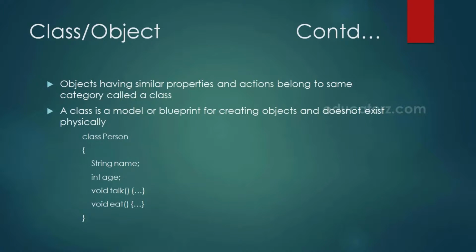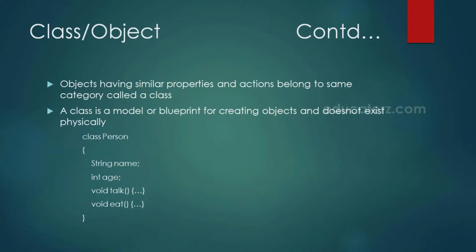For example, if we say dog, it forms a picture in our mind with 4 legs, 2 ears, some length and height. This picture in our mind is nothing but a class. If we tally this picture with the physical things around us, we can find Tom living in our house, which is satisfying all these qualities. So Tom, which physically exists, is an object and not a class. For example, flower is also a class, but if we take rose, lily, jasmine, they are all objects of the flower class. So the flower class does not exist physically, but its objects like rose, lily, jasmine exist physically.